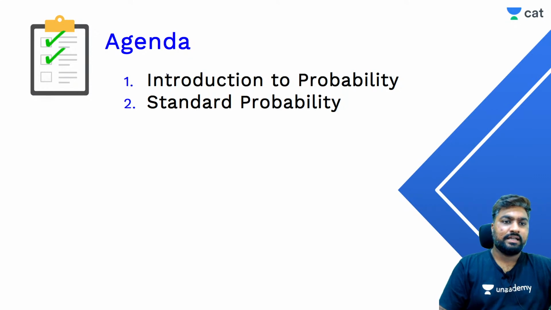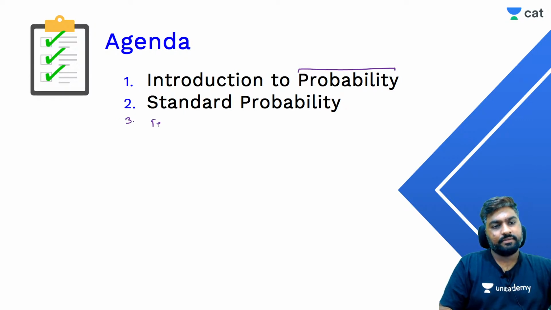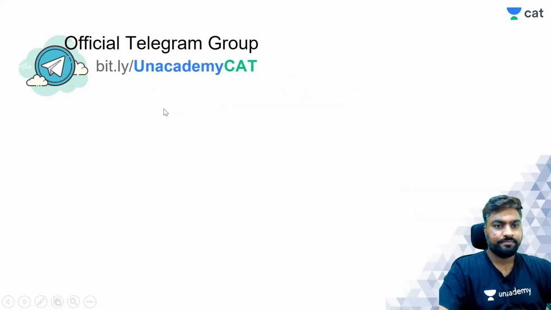So this is the agenda. We will get introduced to probability. We will look at what standard probability is and we'll see some terminologies, okay? So we'll be seeing examples along with them that will help us understand the concept better.